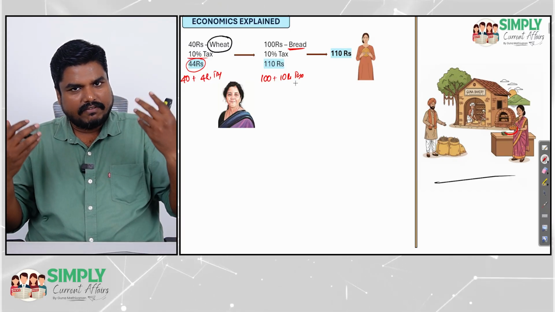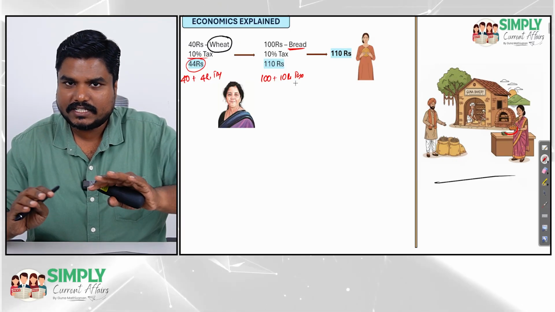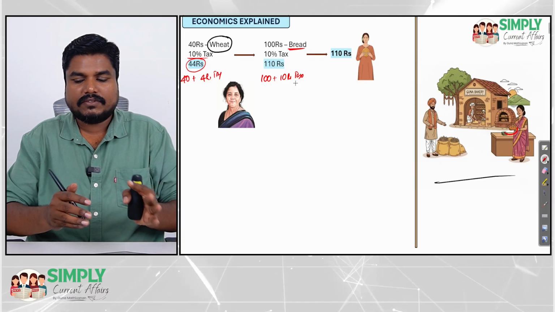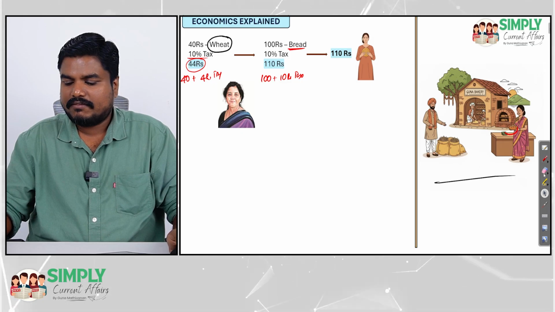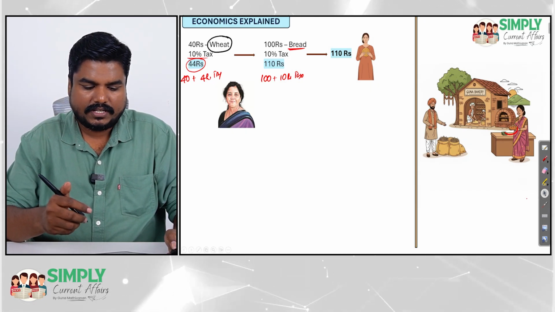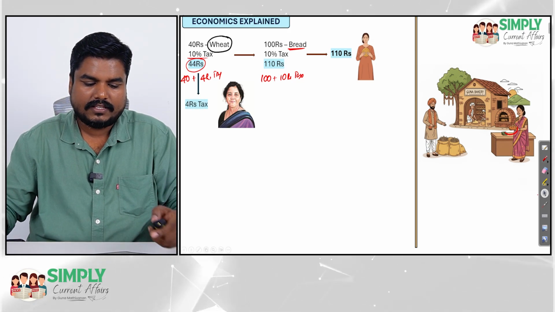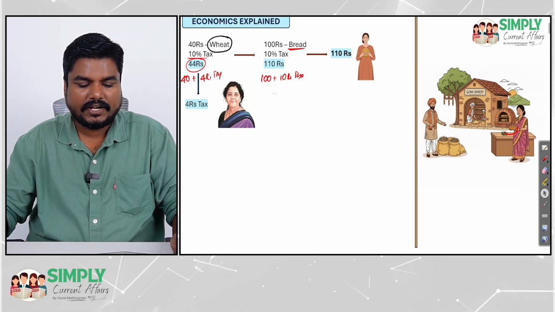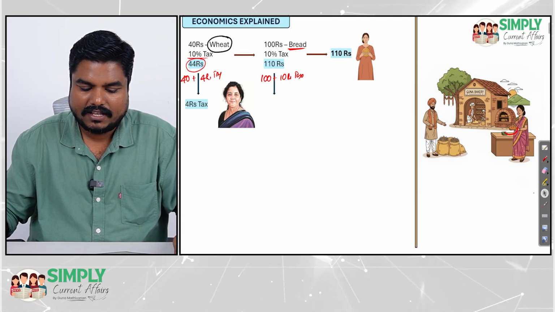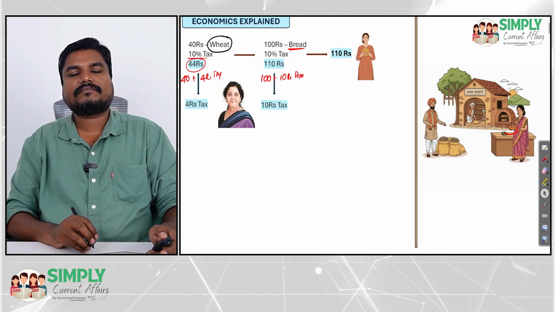Government says, though VAT and GST are conceptually the same, the way GST is executed is different. So what does the government say? Let all the tax be paid. So here, this 4 rupees tax will be paid to the government. Similarly, in this case, the 10 rupees tax will be paid to the government.